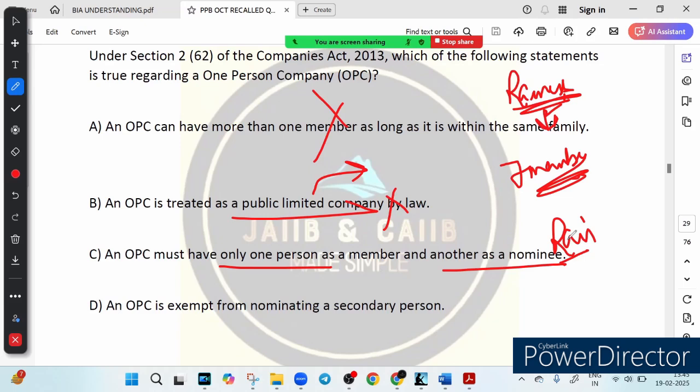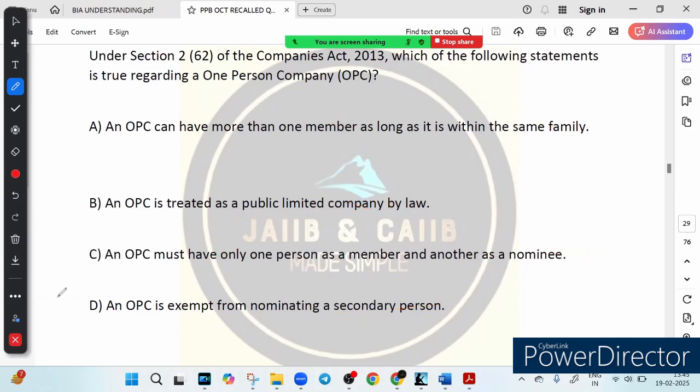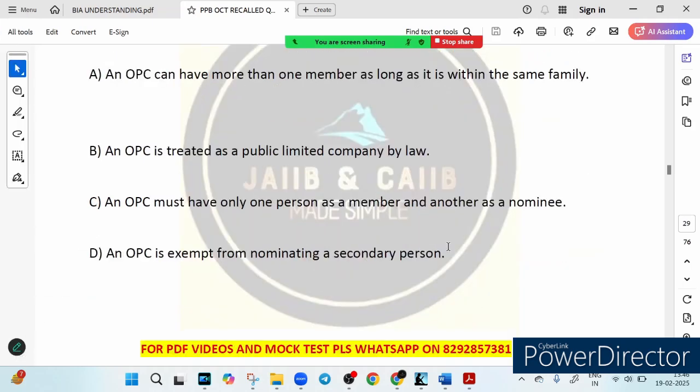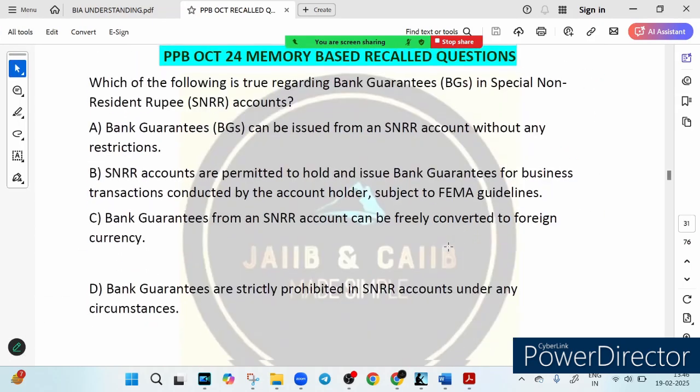And option D says an OPC is exempted from nominating a secondary person. This is wrong. As per the Companies Act 2013, every OPC must nominate a secondary person, right? So what we learned: OPC can have only one owner member, a nominee is mandatory to take over, and OPC is always treated as a private limited company, and multiple owners are not allowed, because the name itself says it is OPC. This means it is a one person company, right?